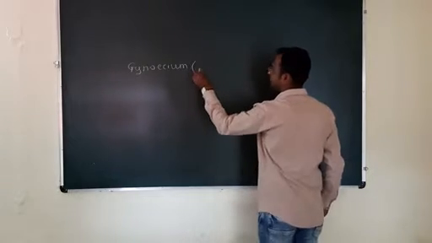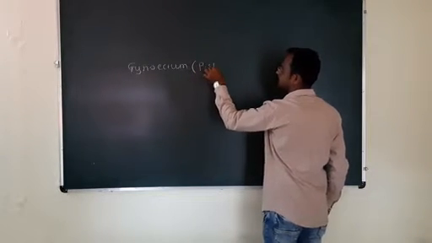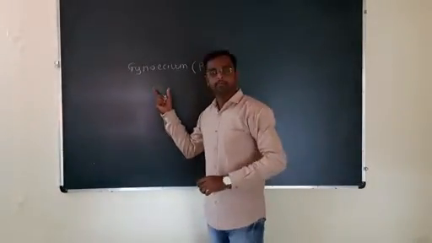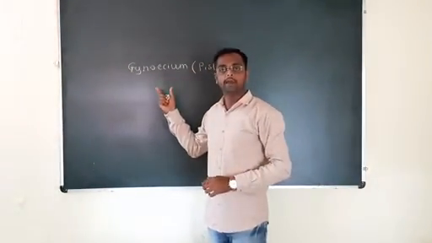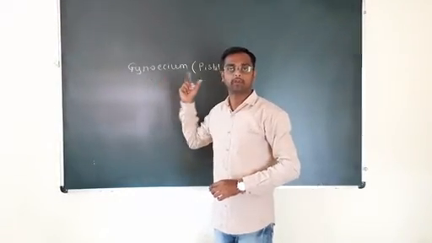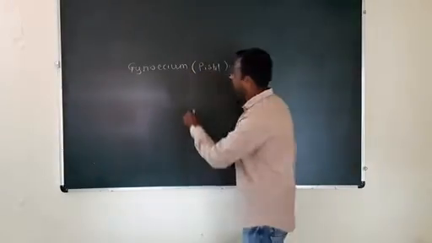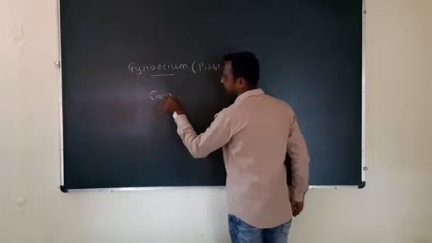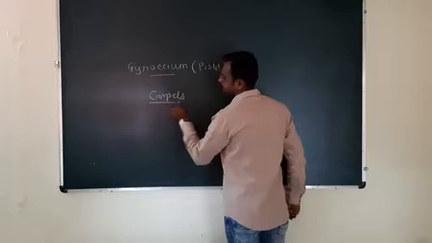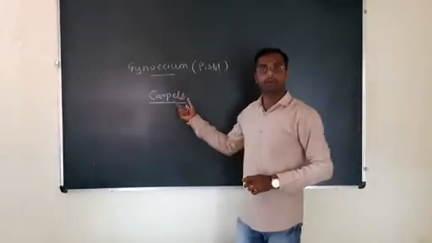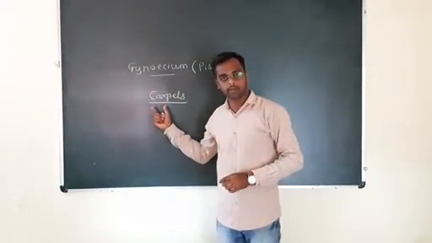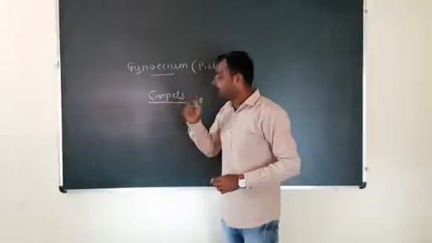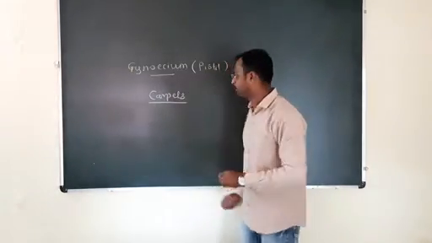Gynoecium, and this gynoecium is also called as a pistil. Gynoecium is the female reproductive floral whorl of the flower, and gynoecium is made up of number of carpels. Carpel is the individual member of gynoecium, and carpel is made up of three distinct parts.